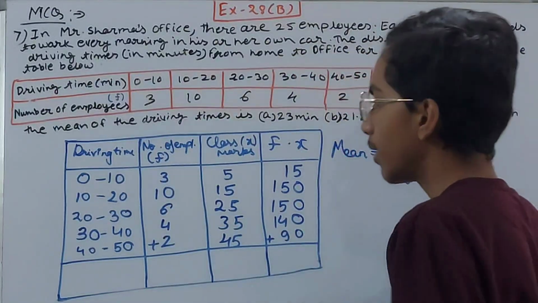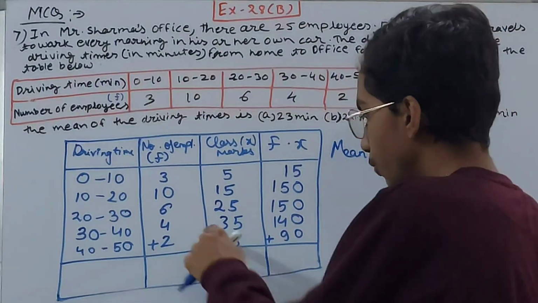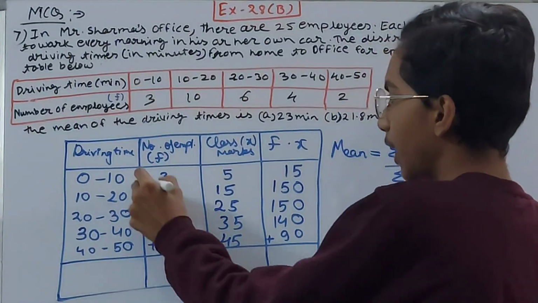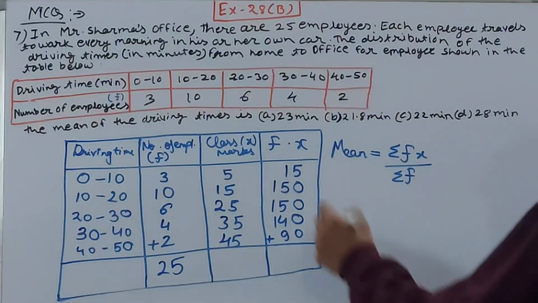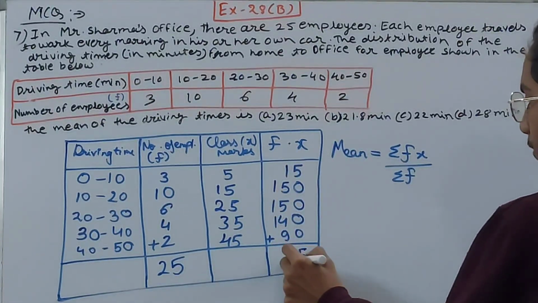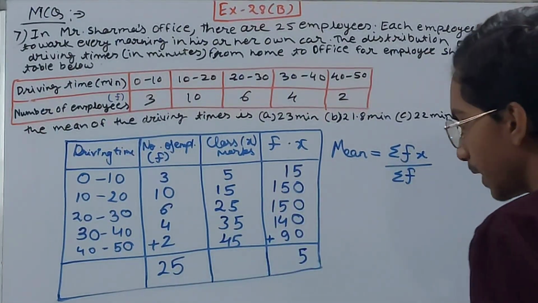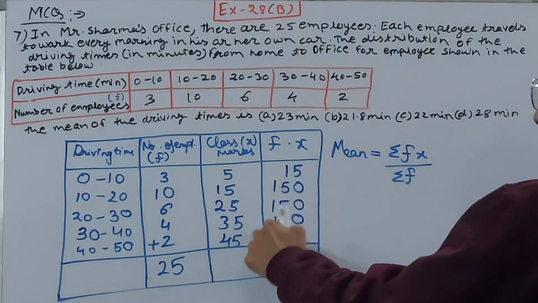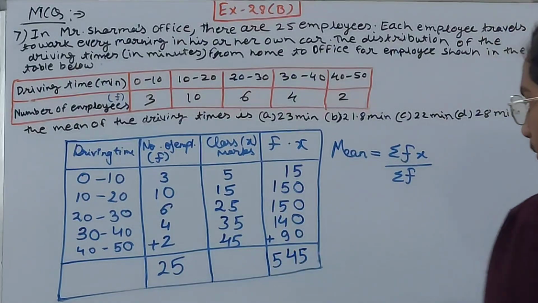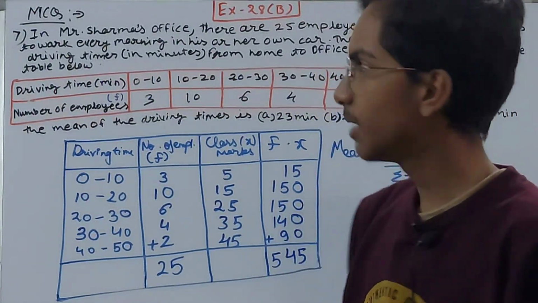So first we'll do this column. 3 plus 6 is 9, plus 4 is 13, plus 2 is 15, and 1 carried over, 1 plus 1 is 2, so 25. And here 5 and all 0, so 5 here, 5 5 is 10, and 1 and 4 is 5 again, so 15, and 9 again, that is 24, and 2 carried over, so 3 plus 2 is 5. So 545 here and 25 there. Now put them and solve.